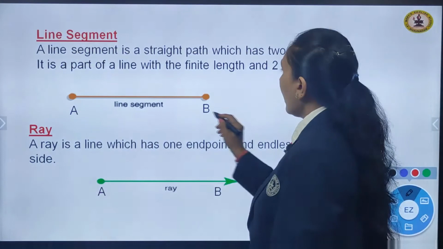Okay. Now, you can see this figure, as I told you, 120 and 60 degree. Are they a linear pair? Let us learn. The above pair of angles is adjacent. You can see they are adjacent. They satisfy the first condition, because they have the common vertex, they have a common arm, and the non-common arms are on either side. That means they are adjacent. The first condition is okay. Then, are they supplementary? The sum of these two angles, 120 plus 60 degree, what does it give us? 180. That means they are supplementary also.